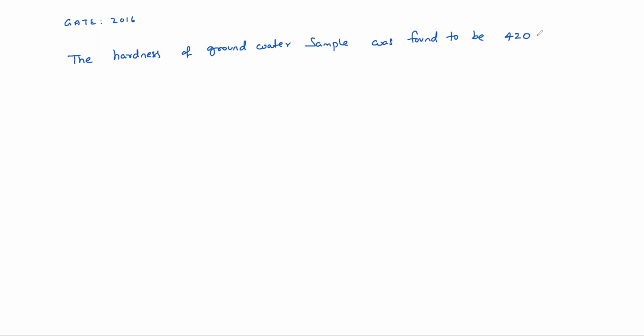See, one problem asked in GATE 2016. The hardness of a groundwater sample was found to be 420 mg per liter as CaCO3.